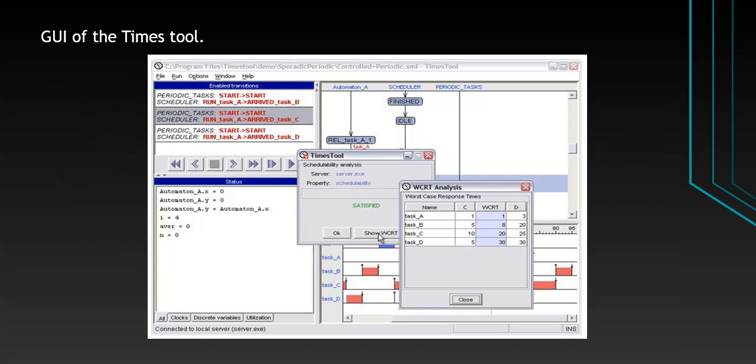This is one example GUI of the TIMES tool.